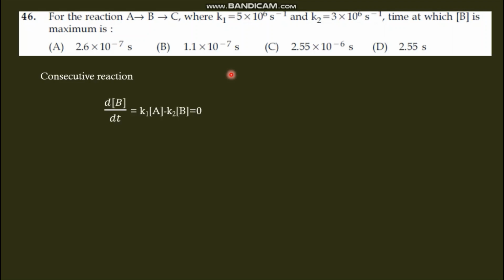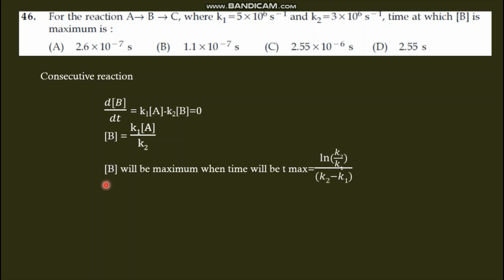For consecutive reaction, we can write dB by dt equal to K1 into A minus K2 into B, and that is equal to 0, means we will get the concentration of B as K1A divided by K2, and this is not needed for solving our question. We have a separate equation for that. Concentration of B will be maximum when the time is T max, and T max is given by ln K2 by K1 divided by K2 minus K1.